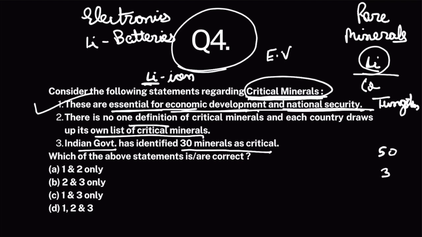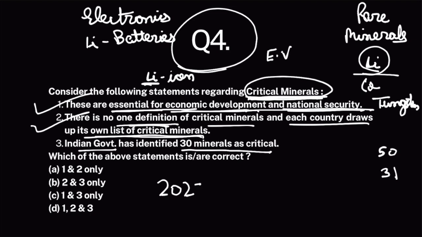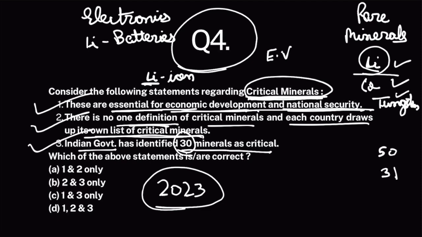Japan has 31. European Union has more than 30. Okay. So there is no one definition of critical minerals, and each country draws up its own list of critical minerals. Absolutely correct. And in 2023, Indian government published its own list of critical minerals, and it has identified 30 minerals: lithium, cobalt, tungsten, and many more. So this is also correct.